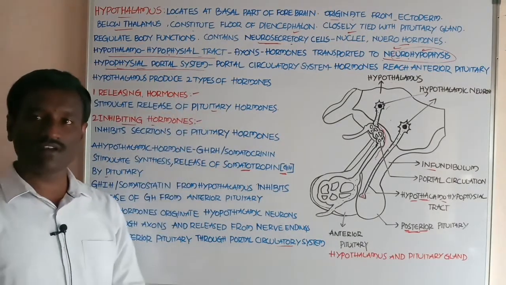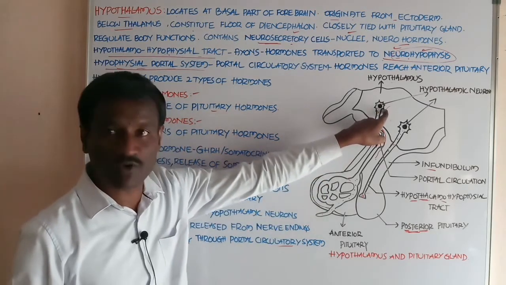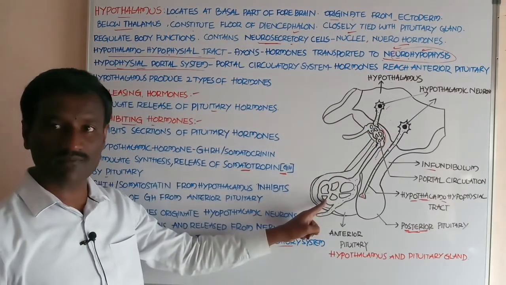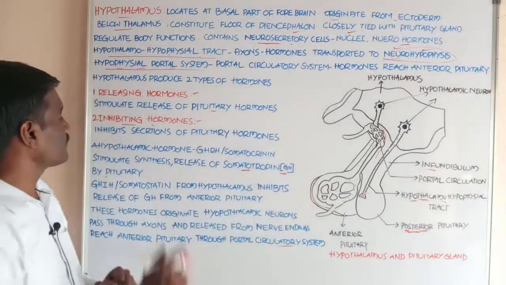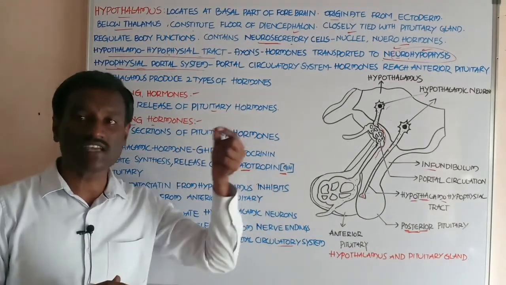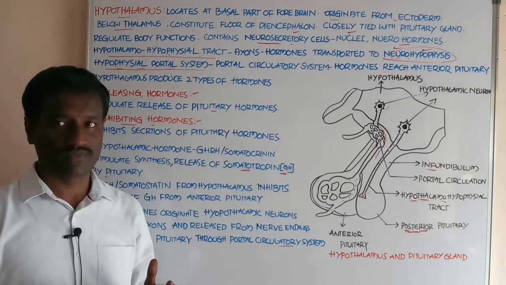And inhibiting hormones. Inhibiting hormones are released from the hypothalamus, reach the anterior pituitary, and inhibit the secretion of pituitary hormones, students.